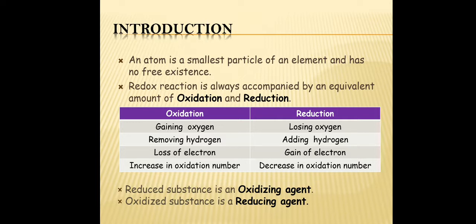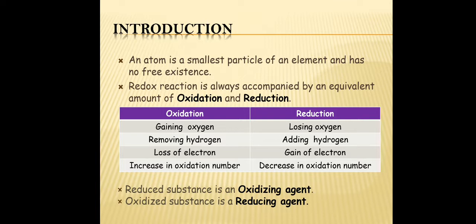Whenever a substance loses electrons, there must be another substance to gain them. It means loss of electrons, that is oxidation, and gain of electrons, that is reduction, go hand in hand. Such a reaction is called a redox reaction. We will see more about oxidation and reduction.